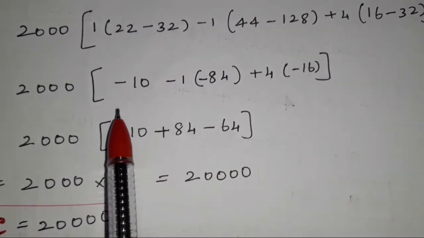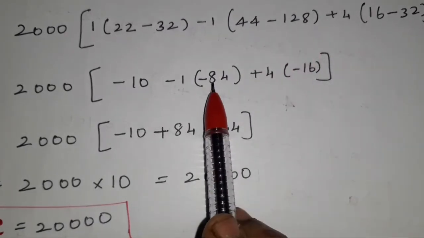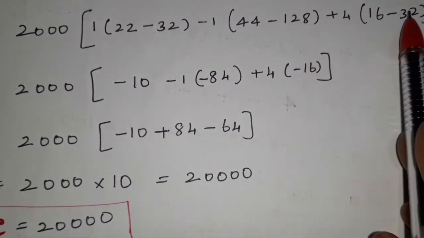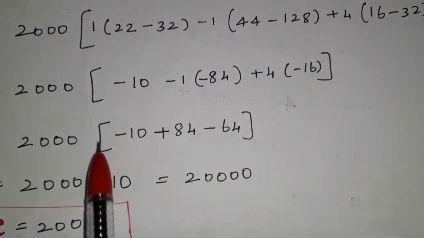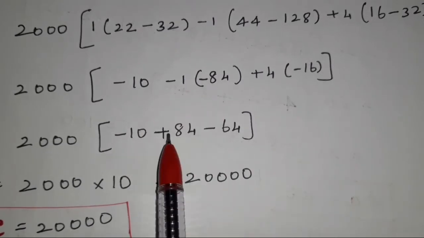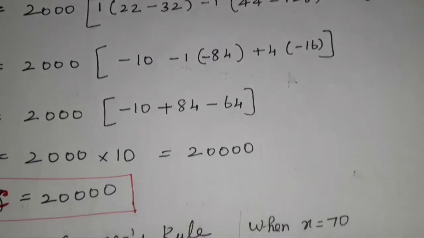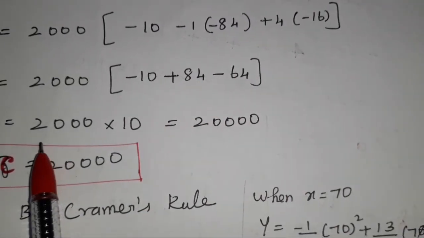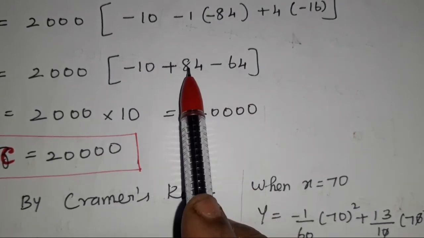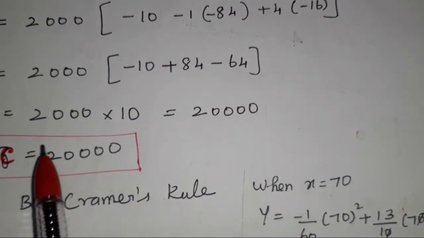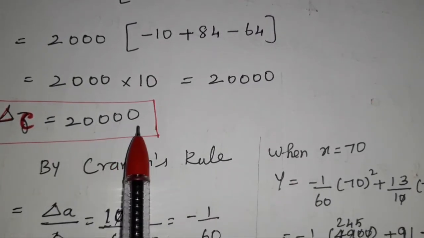What happened? 2000 into 22 minus 32 is what? Minus 10. Minus 1 into 44 minus 128 is what? Minus 84. Plus 4 into minus 16 minus 32 is what? Minus 16. Now 2000 into minus 10. Minus into minus becomes what? Plus 84. 4 into 16 is what? Minus 64. This is a calculation only. So after the simplification we get what? 2000 into 10, because 84 minus 74 is nothing but what? 10. So 2000 into 10 is 20,000. Now delta C equals 20,000.